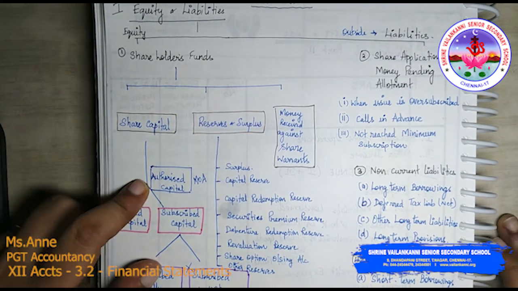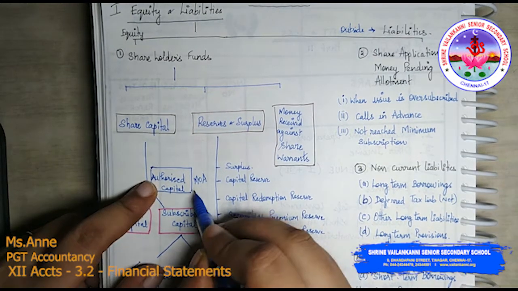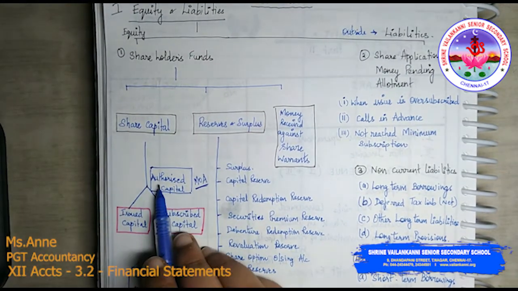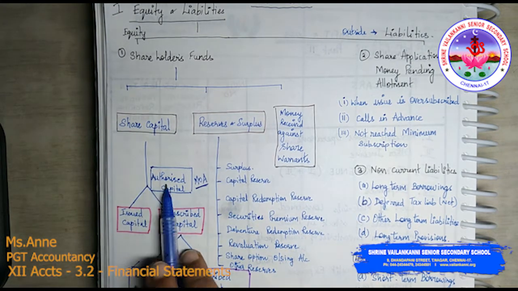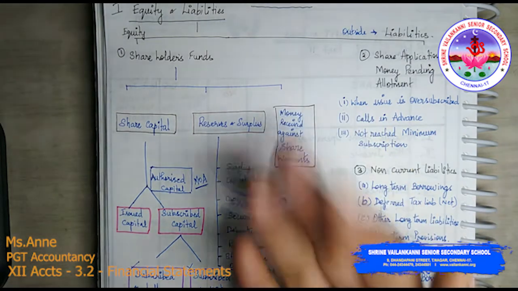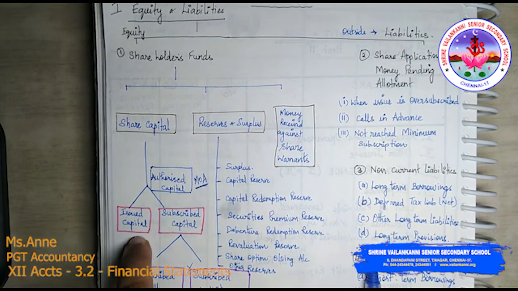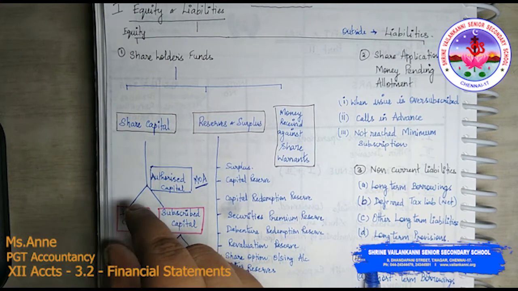In the lifetime of the company, it can issue only up to authorized capital. So there it will be mentioned in the memorandum of association. Now authorized capital is like the mother capital. From the mother capital the company can issue the capital. That is called issued capital. Say for example, if the company wants public subscription, it wants funds to run its business, then it can issue its share capital. So that part of share capital is called the issued capital.